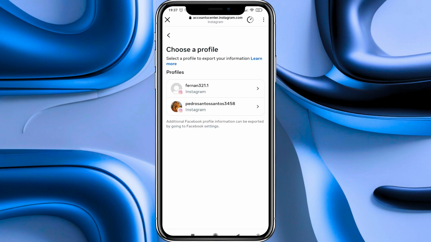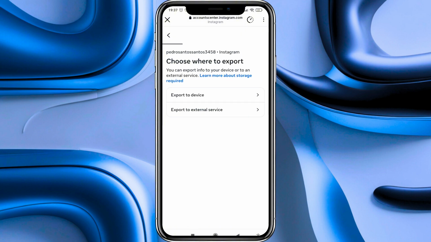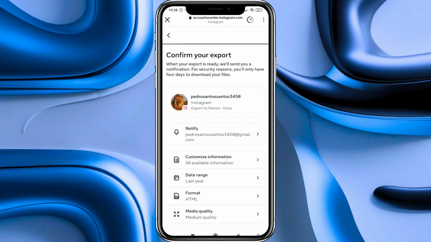Here we choose the profile in which the posts that we want to recover have been deleted, in my case the second account. Then in this other page, it is very important to select export to device. Now in this page, pay very close attention, because we have to enter the customize information section.